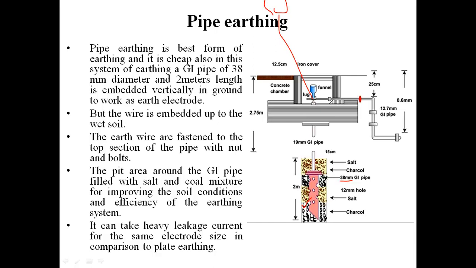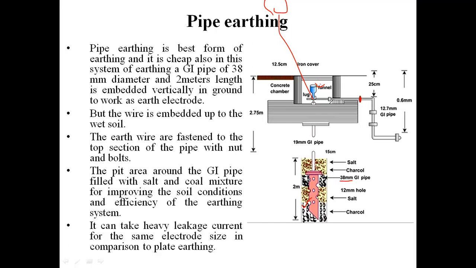This GI pipe. Again we can see there that there is a funnel that is also provided to make this particular layer moist or to make this conducting layer again in the conducting mode.